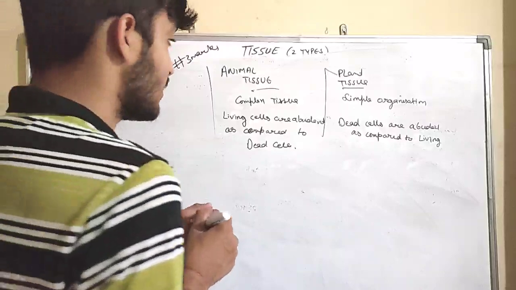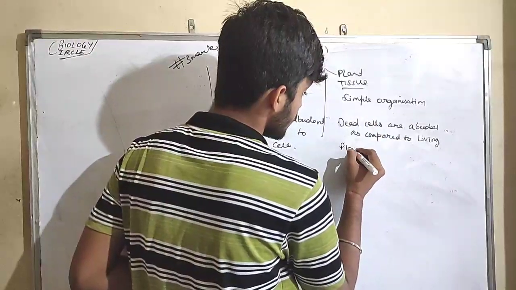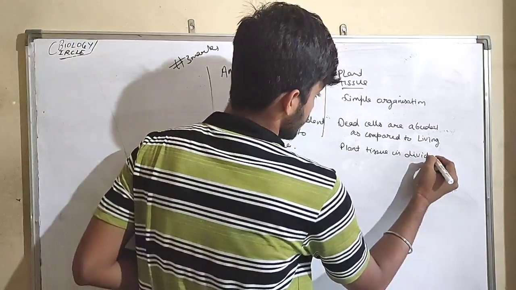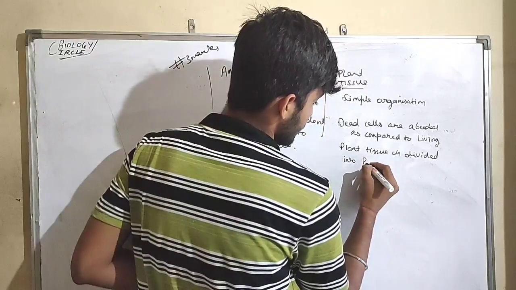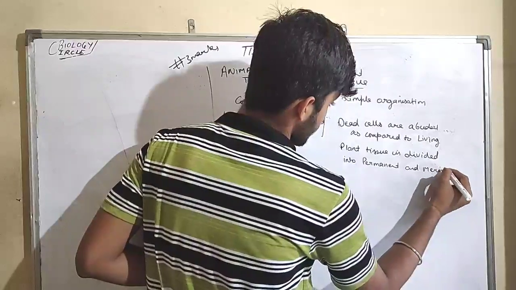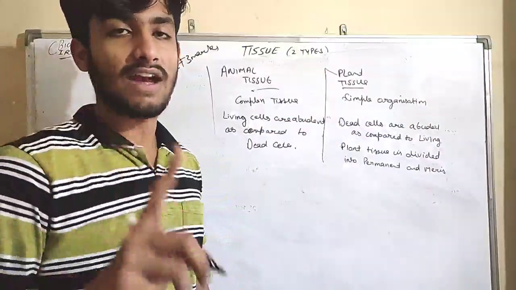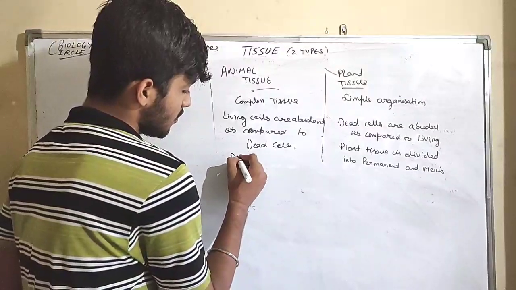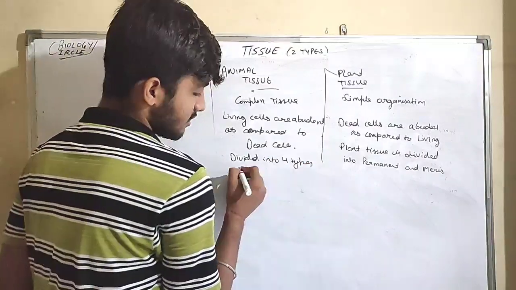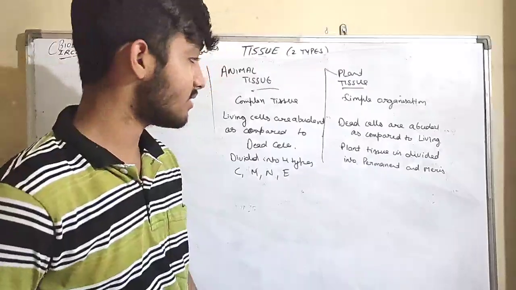Now, guys, what is the third one? Plant tissue is classified into permanent and meristematic. But animal tissue is divided into four types: connective, muscular, nervous, and epithelial. Okay, guys, these are the main three differences.